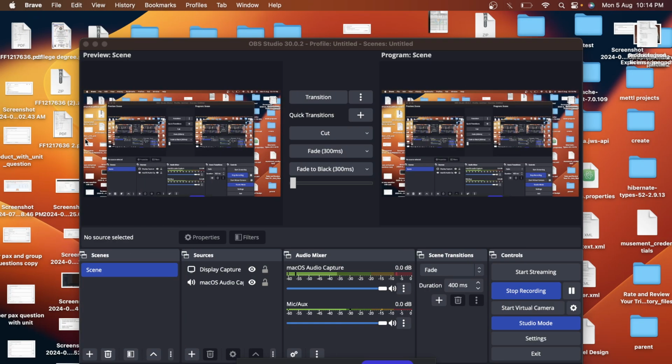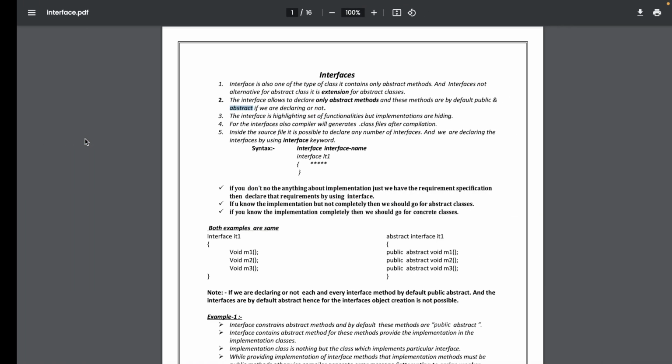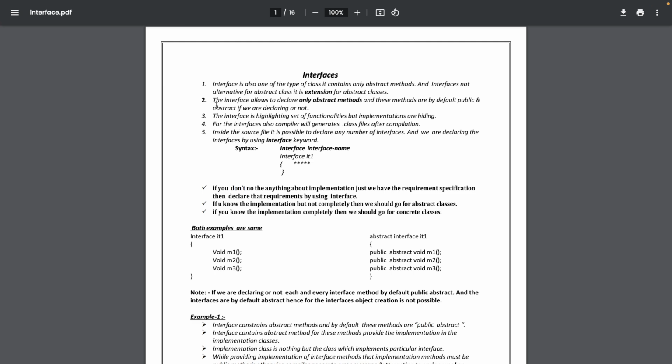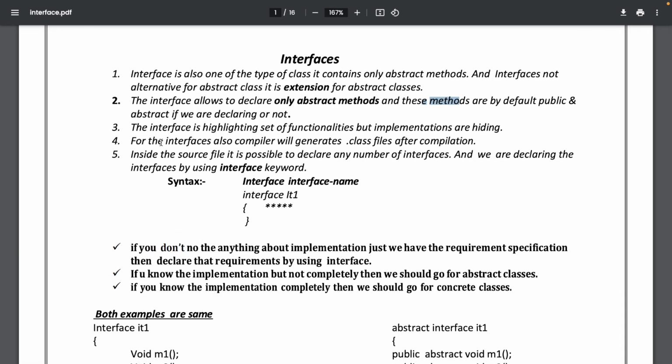Cool. Let's move back to our interfaces. Now we know why we write a method abstract, because we are not going to provide a concrete method for it.